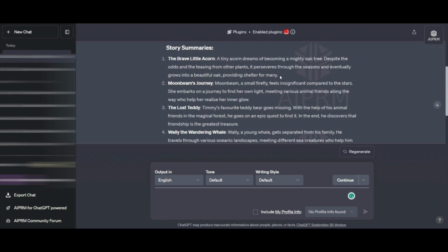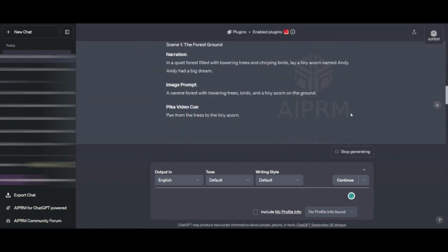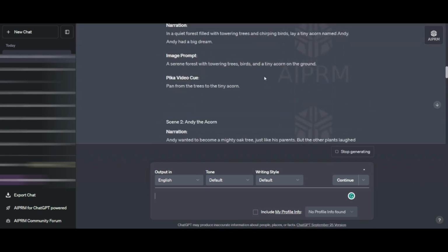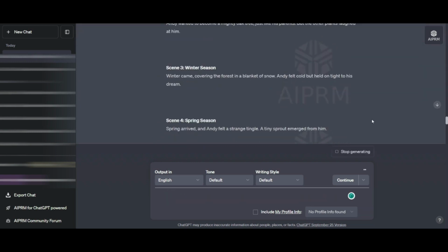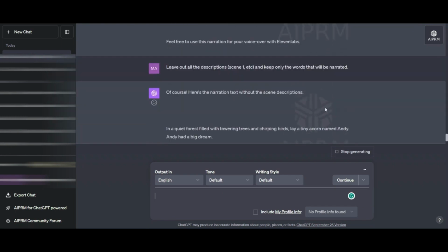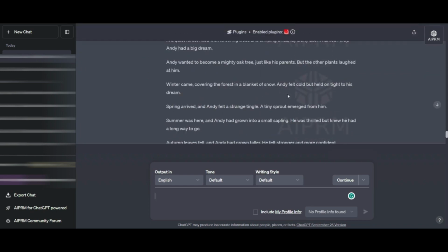So I take the idea for the script, and I'm going to ask it to now build me the script. What it does is it gives me a whole lot of the direction. I don't want any of that direction, so I'm going to actually ask it to filter out all the unnecessary bits. Once it's done that, I head over to